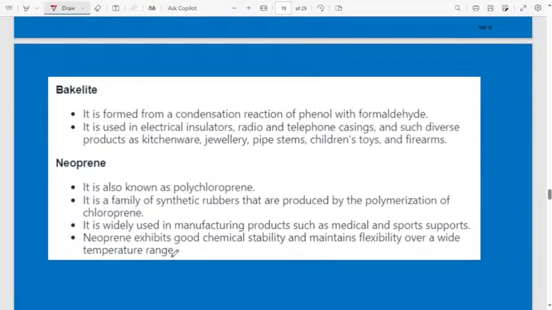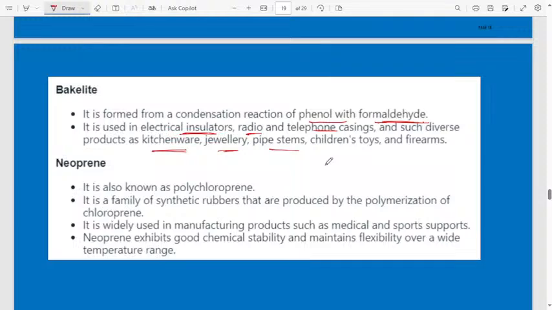Yes, already we studied bakelite. It is formed from condensation reaction of phenol with formaldehyde. It is used in electrical insulators, radio, telephone casing, and diverse products such as kitchenware, jewelry, pipe stems, children's toys, and firearms. This is the main use of bakelite.